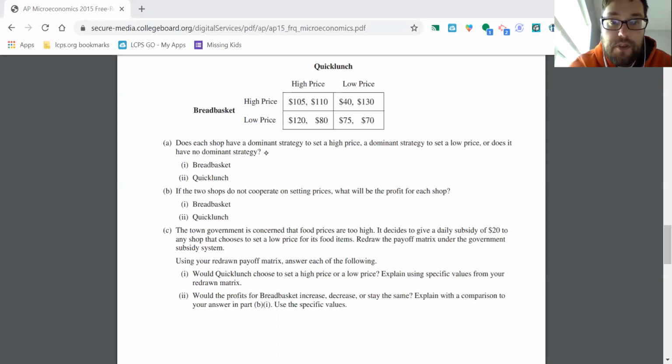Let's, for the moment, assume Breadbasket starts with a high price. So I'm going to look at the two payoffs in that row for Quick Lunch. So 130 is going to be preferable to 110. So in that case, their strategy is to go low price. Now let's get rid of that.